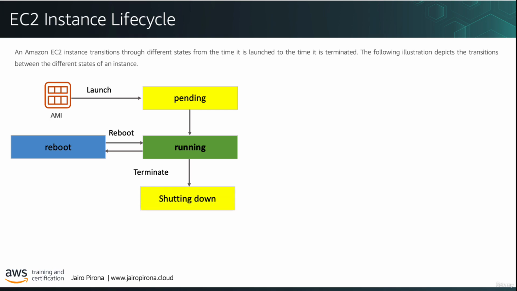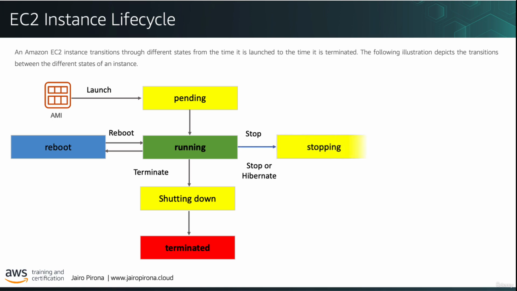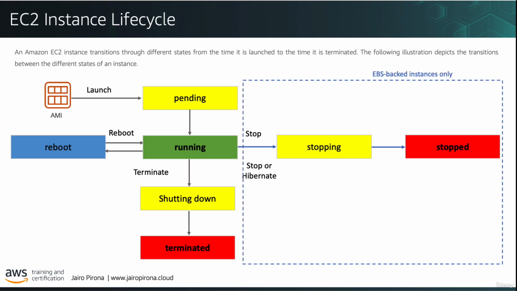We could terminate our instance, and that means that the instance enters the shutting down state, and then it terminates. We could stop our instance, or we could stop and hibernate our instance, and these are a couple of options that we'll talk about in a moment. If you stop or hibernate your instance, it enters a stopping state, and then it enters a stopped state. Note that stopping and hibernating instances only applies to EBS-backed instances. If your instance uses instance store volumes, you cannot stop or hibernate the instance.